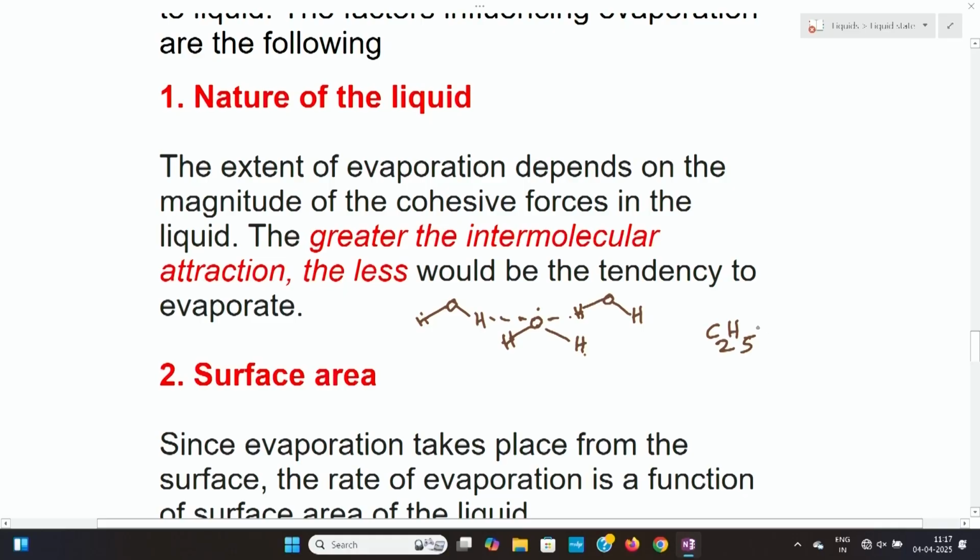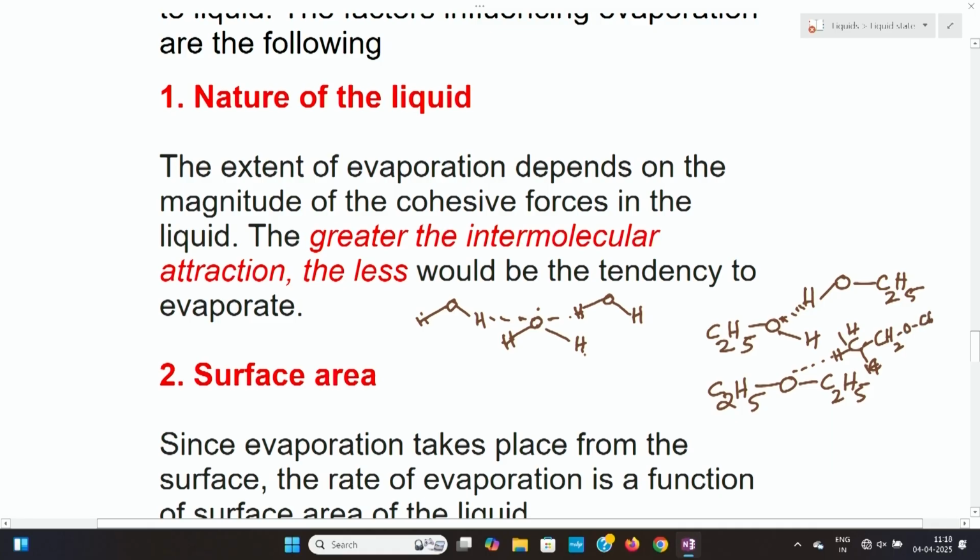When we look into ethanol, here one ethanol is there, another ethanol is here, so there is hydrogen bonding. Another example is diethyl ether. Here, if hydrogen bonding has to come, it has to come like this: CH3, then CH2, then O, CH2, CH3. This is diethyl ether.